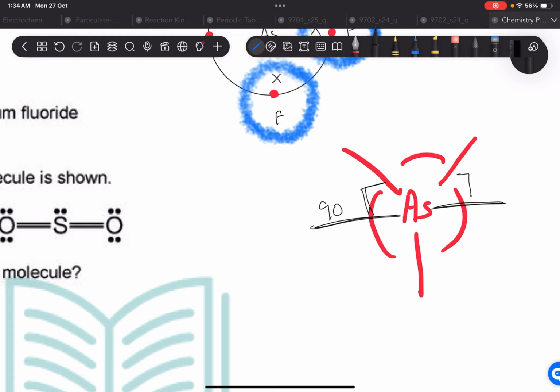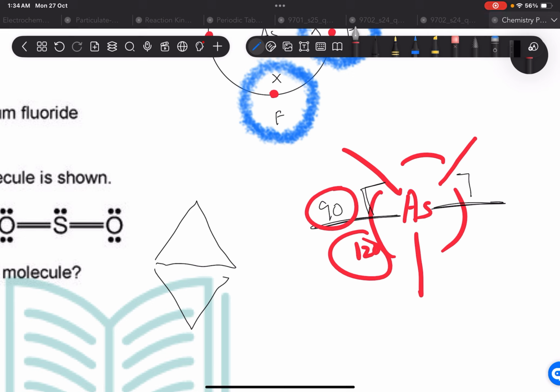You can imagine 2 pyramids, one on top and one on bottom. It's going to be trigonal bipyramidal. So there's going to be angles of 120 and 90. So it has 2 angles, 120 and 90, and the third angle is 180.